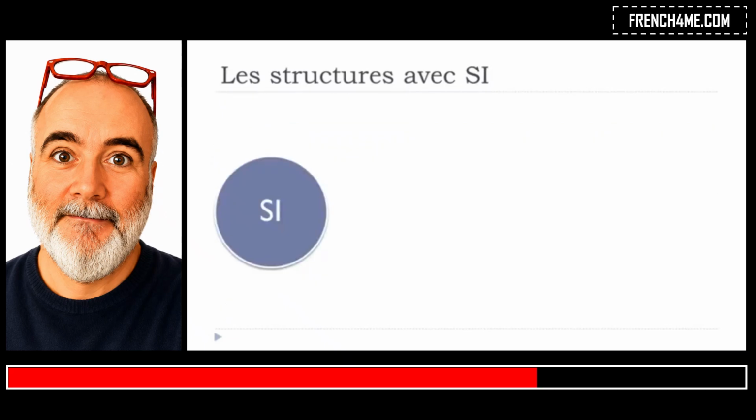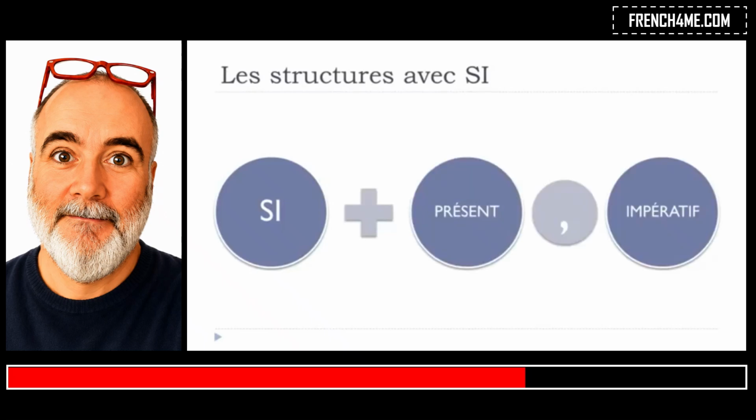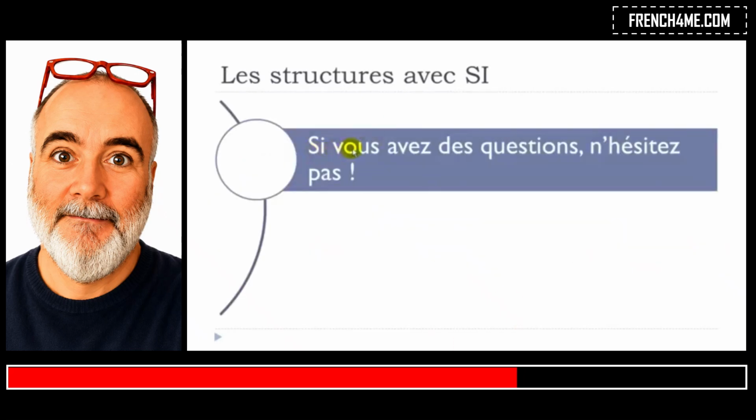We've got a second possibility if we want to express this idea, and it's si plus le présent, followed by l'impératif. Let's have a look now. The first one. Si vous avez des questions, n'hésitez pas. Okay? And it's quite common to use this structure. So, si vous avez des questions, so avoir is to have. If you have des questions, some questions, n'hésitez pas, don't hesitate. Okay? And you can see that in that structure, we've got si, and then we've got the present form, and it's followed by l'impératif.